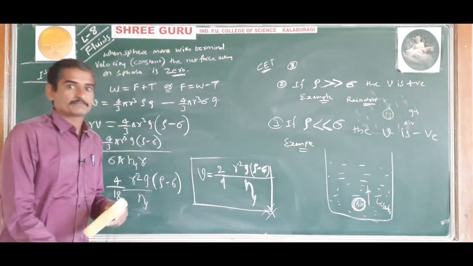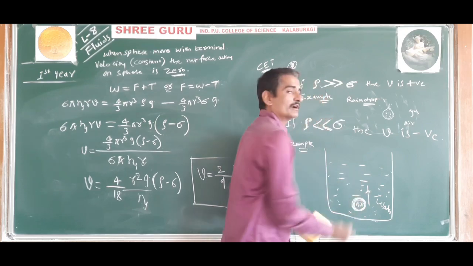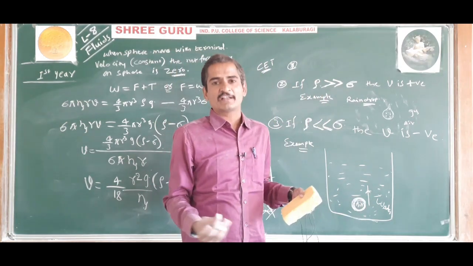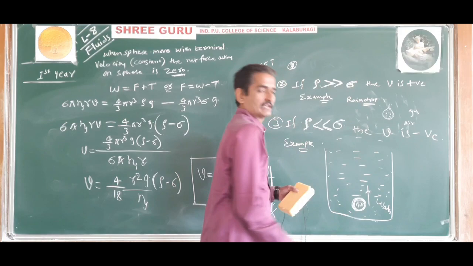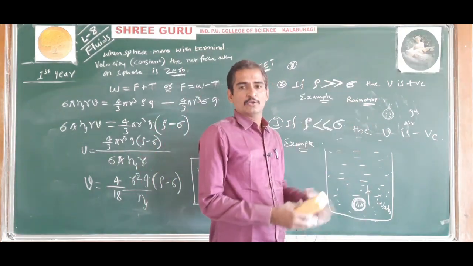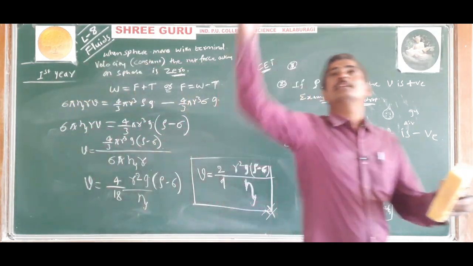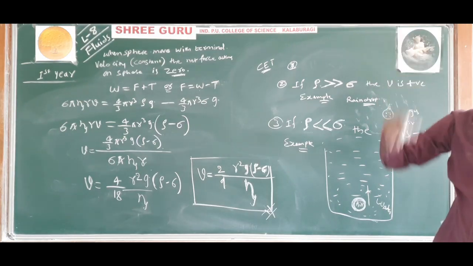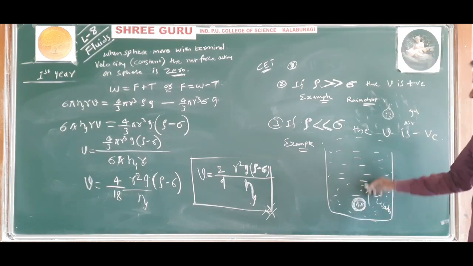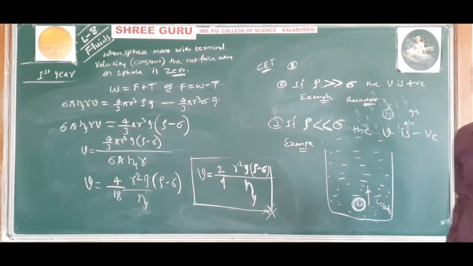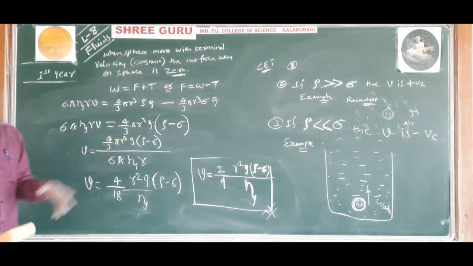Understood? Okay. Further, one more concept I will tell. As the air bubble moves upward, does the size of the air bubble increase or decrease? Think about it. Let us consider that the air bubble is moving through a larger distance of water. When the air bubble is at the bottom, what about its size? And when the air bubble reaches the top surface of the water, what about its size? Whether the size increases or decreases, think about it. I will tell about that in the numerical. Okay, understood? So these things you have to understand.